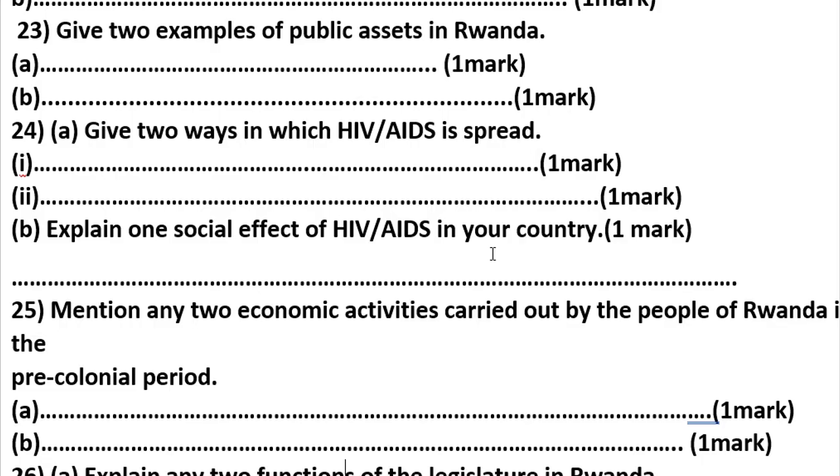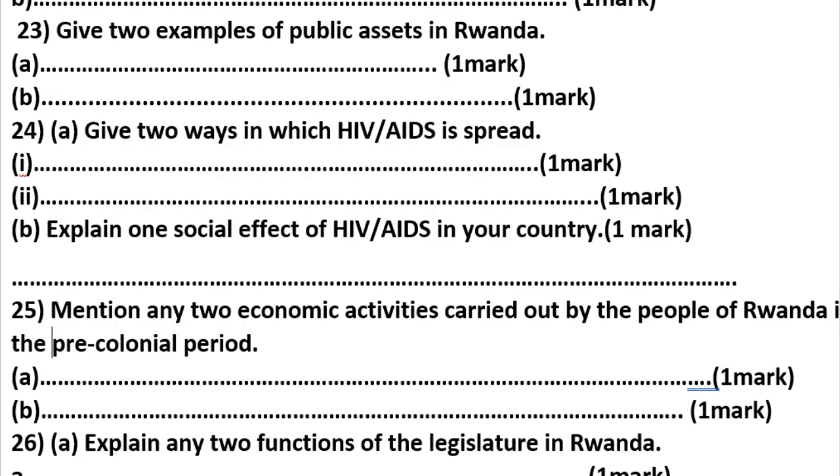Mention any two economic activities carried out by the people of Rwanda in the pre-colonial period. Do you remember the pre-colonial period? Thank you so much. On this question number 25, we can say fishing, iron smelting, hunting, food gathering, pottery, and so on.